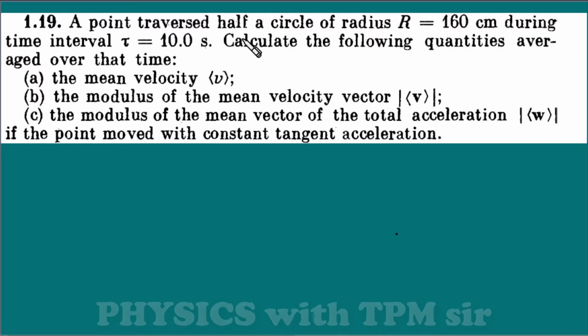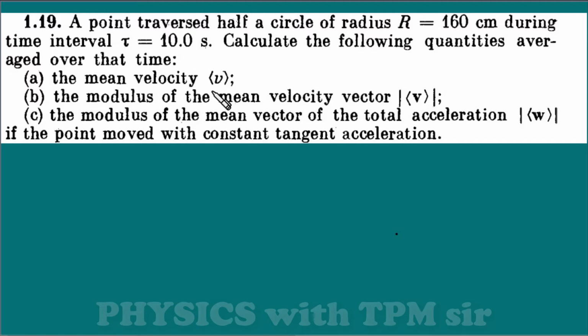A point traversed half a circle of radius 160 centimeter during the time interval 10 seconds. Okay, so the simple question is this: a particle is moving along a circle and it has covered half of the circle in 10 seconds, right? Fine. Calculate the following quantities averaged over that time. First part, mean velocity, right?